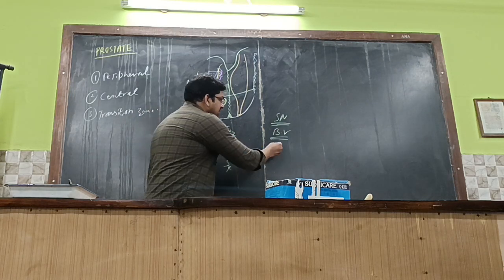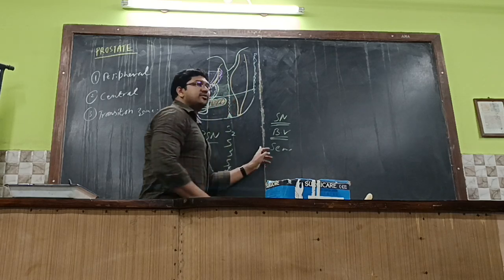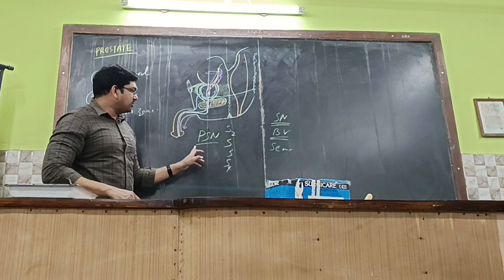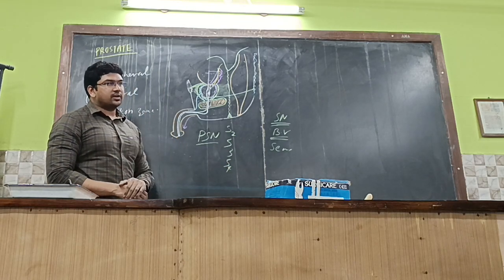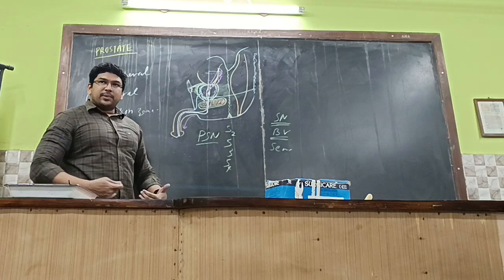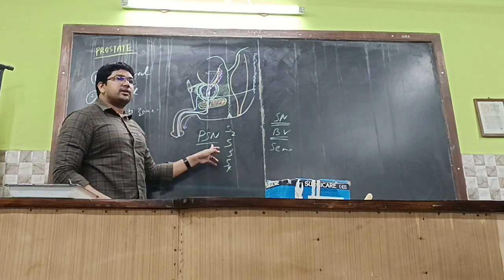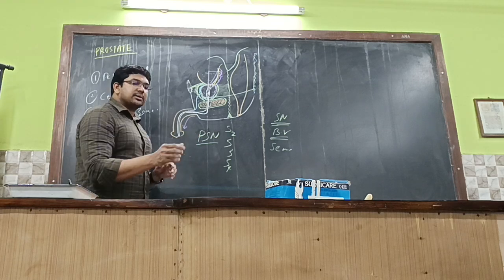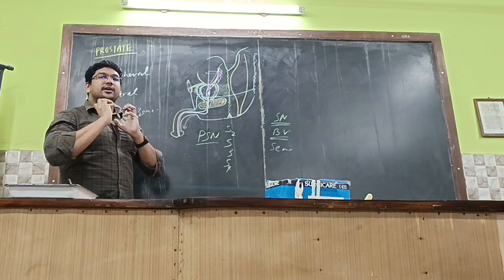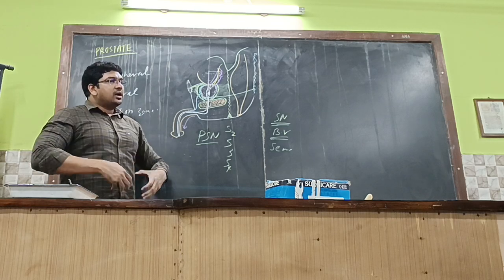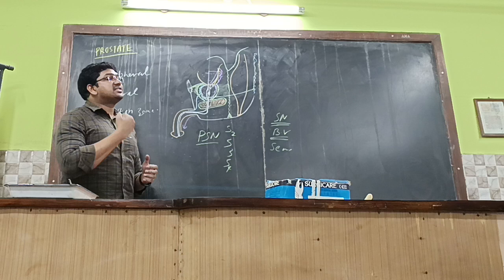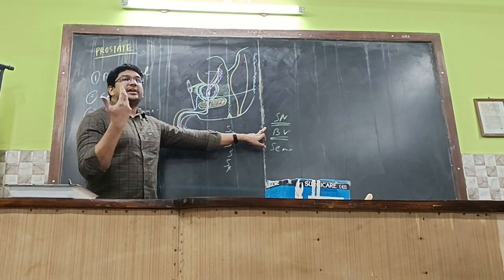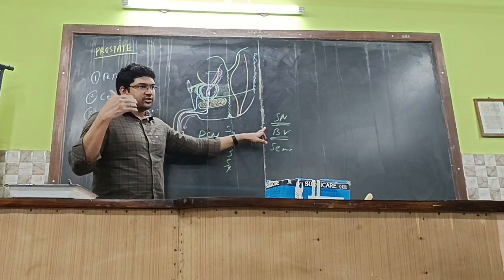And of course, the sensory part of the gland, the pain sensation, will be carried by the sympathetic nervous system, and in some areas by the parasympathetic nervous system also. In the cervical region and the pelvic region, the pain sensation will be carried by the parasympathetic nervous system. Easy to remember: the parasympathetic nervous system around the cervical and pelvic regions carries the pain sensation. In the rest of the areas, the sympathetic nervous system carries the pain sensations. This will be discussed later.